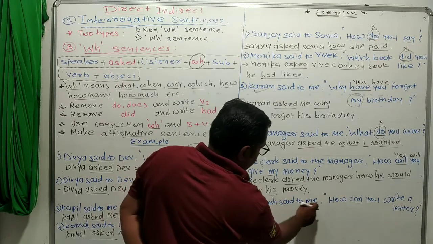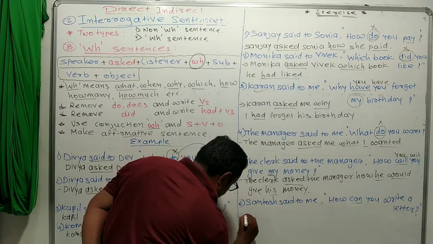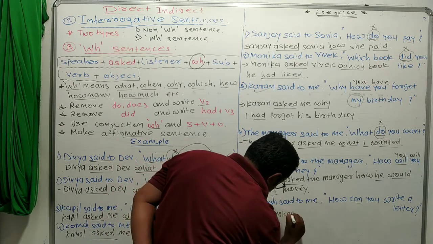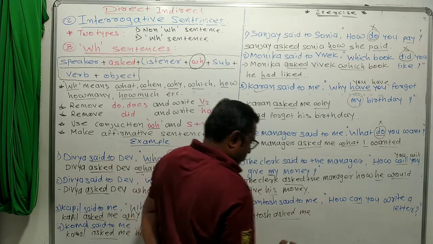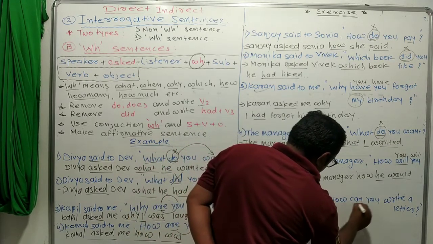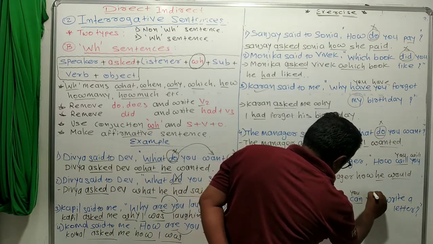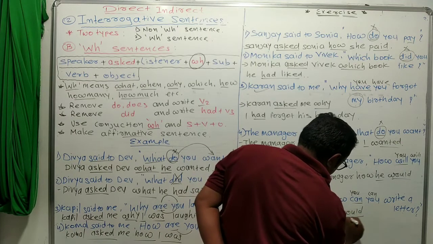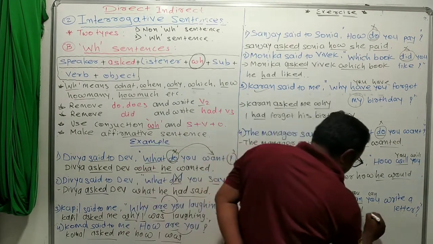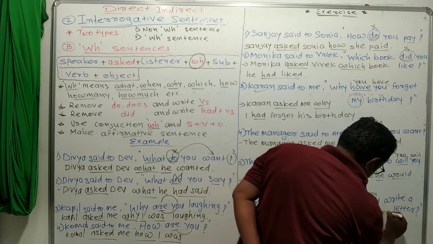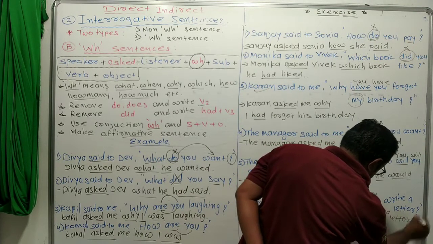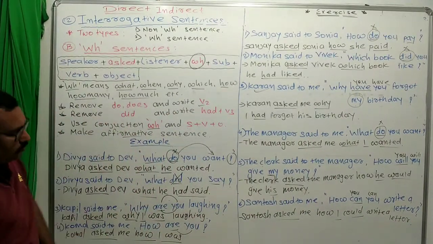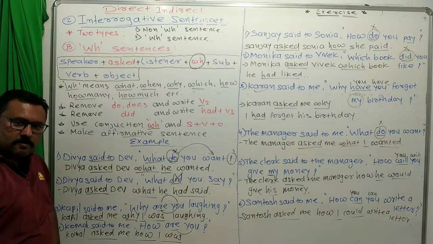Santosh said to me, how can you write a letter? So, Santosh asked me, how can you? So, you can. You means me, me means I. What about can? We can write here could. How I could write a letter. Understood? Now, you can write in your notebook. Okay?